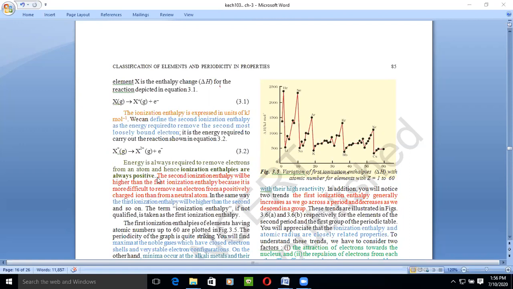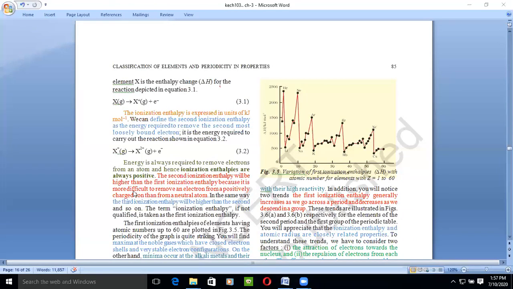When we require energy to remove the electron, the process is endothermic, so ionization enthalpy will be positive. But the second ionization enthalpy will be higher than the first, because we can remove the first electron with a small amount of energy, but for the second electron we require a higher amount of energy.